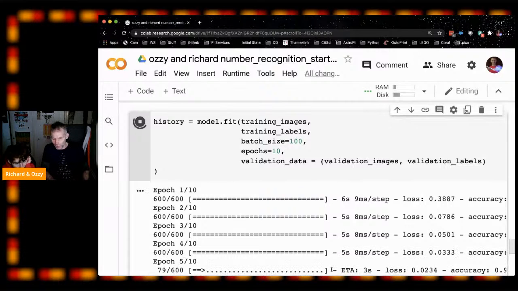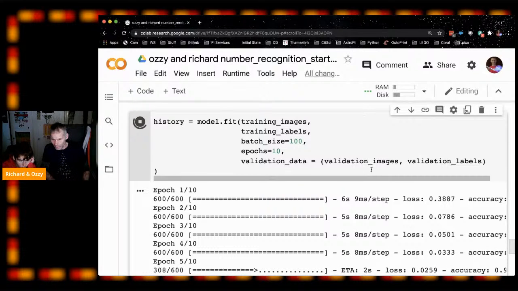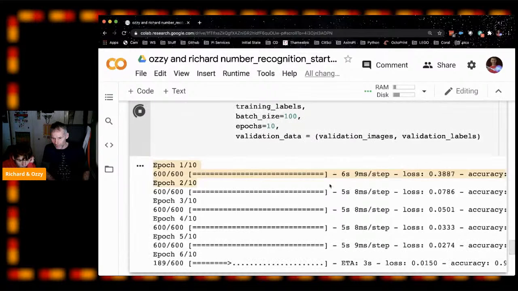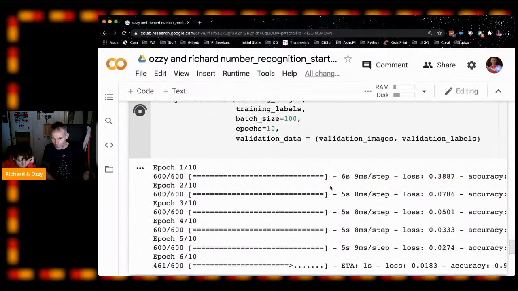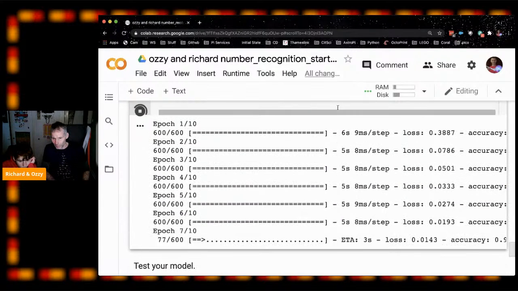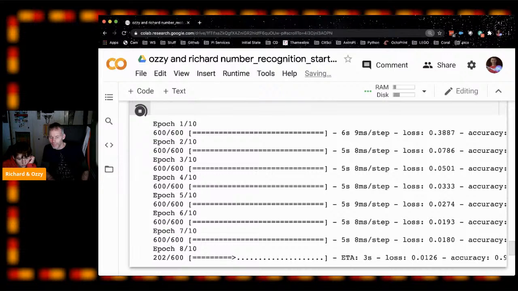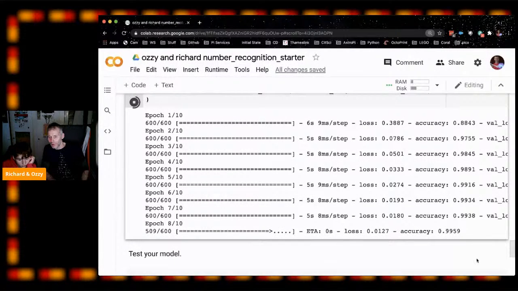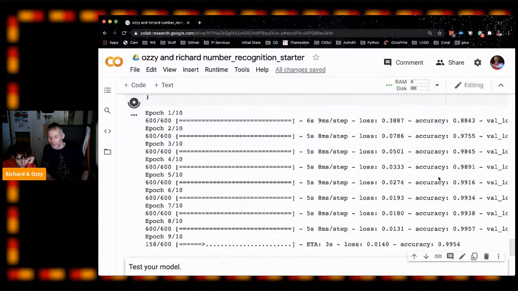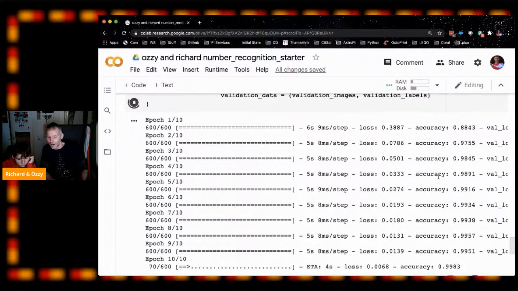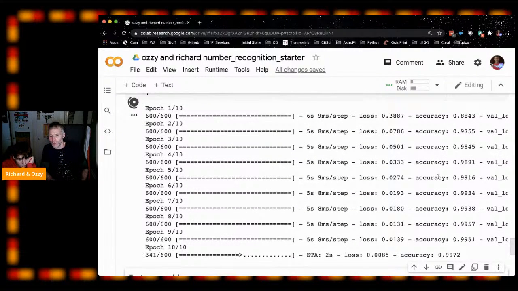And as you can see there, if you just scroll along a bit onto the right, you can just see what the accuracy values are. Just make your screen a tiny bit smaller, maybe. You can see the accuracy. It's getting bigger. It's getting better. Yeah, it started off at like 88%, and now it's up at 95%. So, 99%.